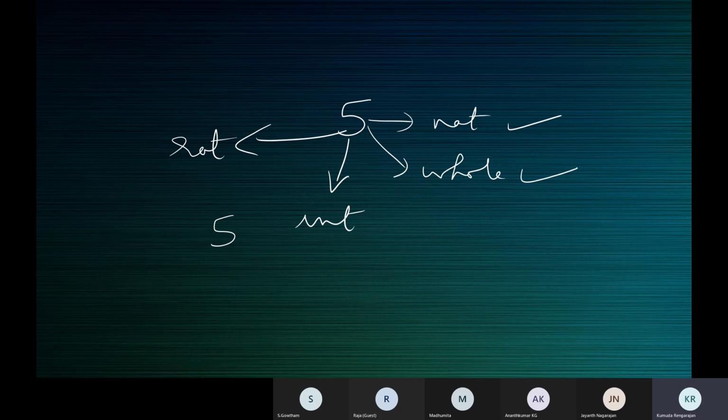It should just satisfy the definition. I hope we understand that. These are some mind blocks, we feel, 5 is a natural number, then how can it be an integer? Not like that. 5 is one number, like you are one person, but you can call it by many names.